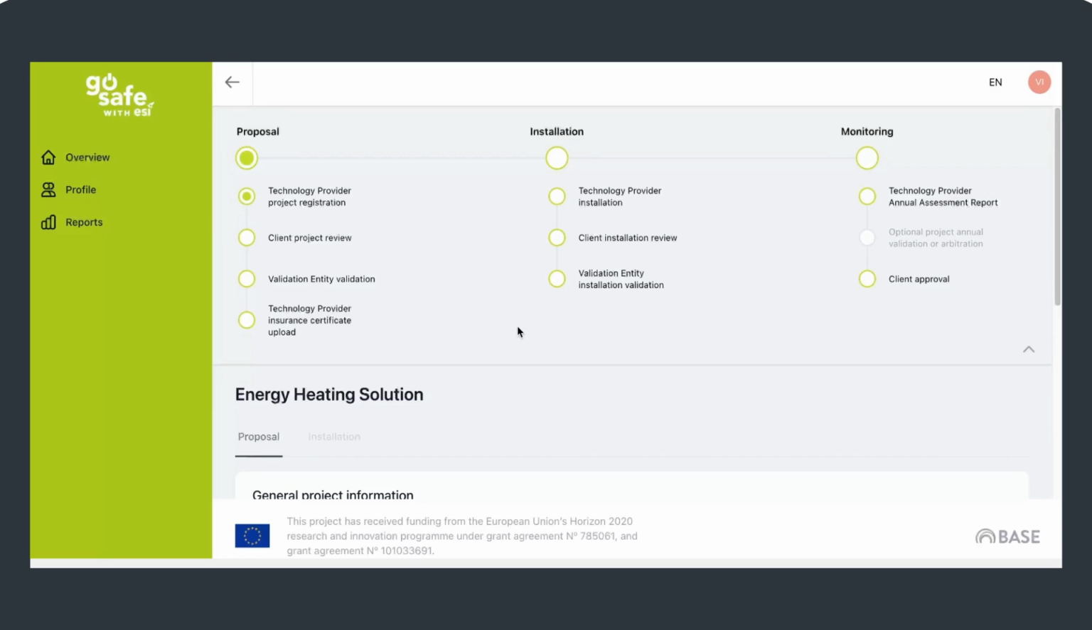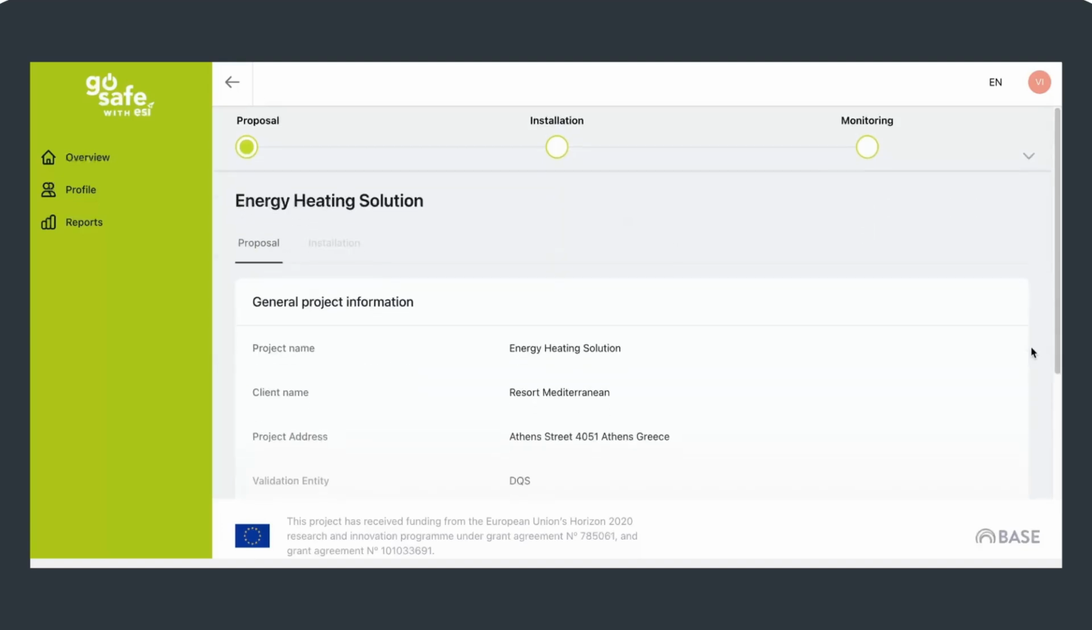This guidance will help you navigate throughout the process of the platform, and it assists you to identify your next steps within the platform. This interface looks very similar for your client and for the validation entities. Also, these users will have the same processes, guidance, and features in using this platform.